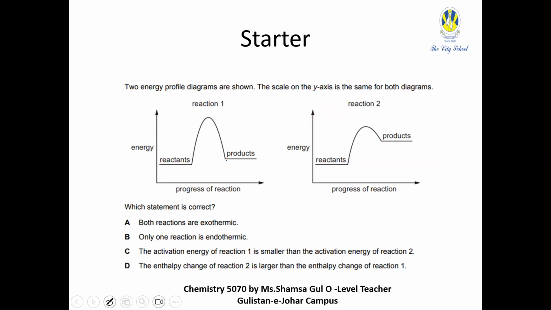Now see, in both of the reactions, products have more energy than the reactants, right? So it means they both are endothermic reactions. Do you agree? How did I know? Because in both of the energy profile diagrams, products have more energy than the reactants. Okay. Now let's label. This is going to be the activation energy for this reaction, and this is the enthalpy change of reaction 1. This is the activation energy of reaction 2, and this is the enthalpy change for reaction 2. Reaction 1, reaction 2. Okay.